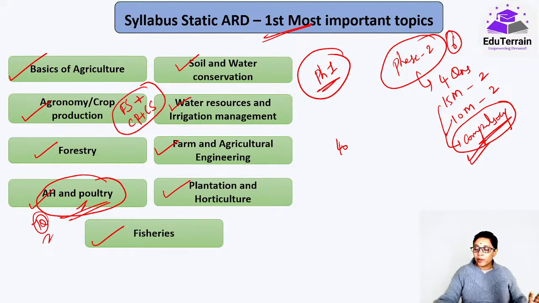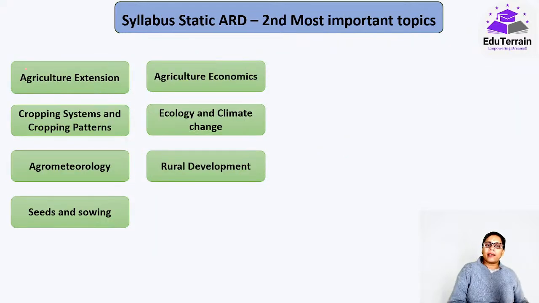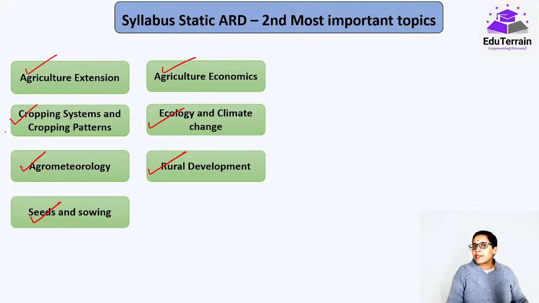The first ones are done. Which are the second ones? The rest of the topics like agriculture extension, agriculture economics, ecology and climate change, rural development, seeds and sowing, agromet, cropping systems and cropping patterns. Why have I put rural development here? Because since we are talking about static ARD, as I said, 90% of the questions of rural development will be from current affairs only. From seeds and sowing and agromet there are chances of questions coming. It's not that they won't be asked, we don't know, but still the most important would be the earlier ones that we have shown.